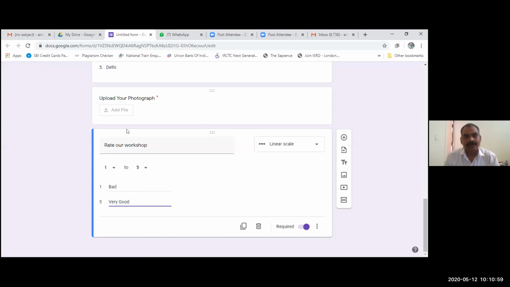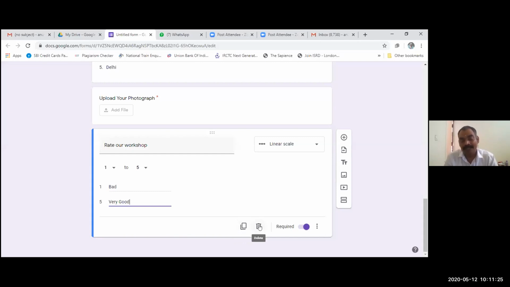So now this question is completed. There are some more options. The very first is duplicate. Suppose you want to acquire more data with the same or a similar question. By clicking on duplicate, the same question will be pasted as the next question.